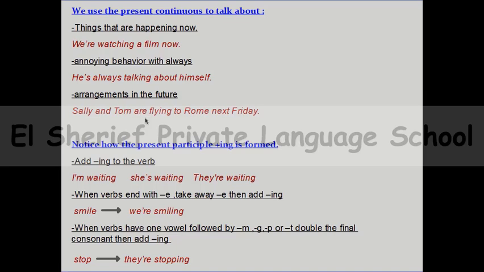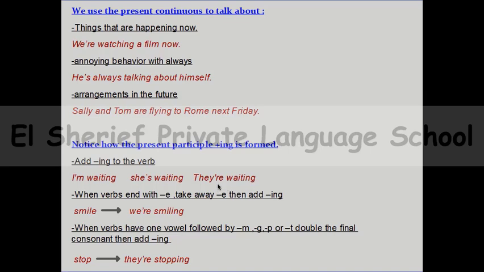What about the form? When we are talking about something happening now or annoying behavior or arrangements in the future and we need to use present continuous, we can remember that we are using ing with the verb. But before you add ing, you need to remember that before the verb you will put am, is, or are. So verb to be, then you will write the verb, then you will add ing. I'm waiting, she's waiting, they are waiting.